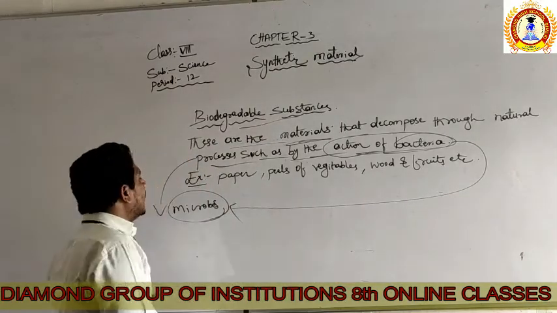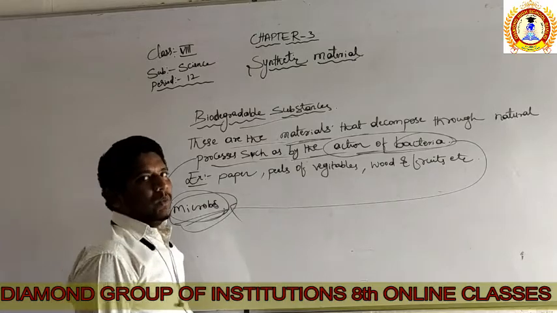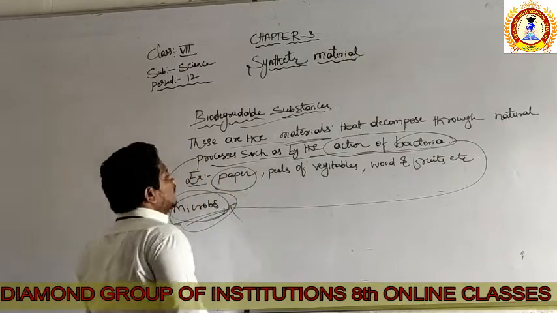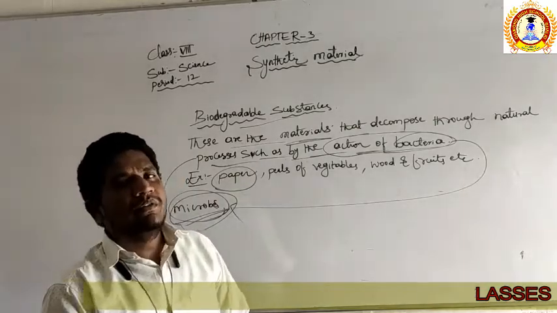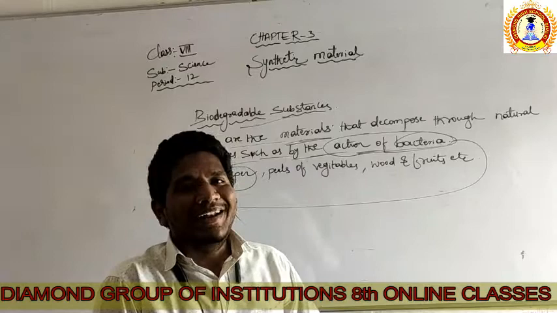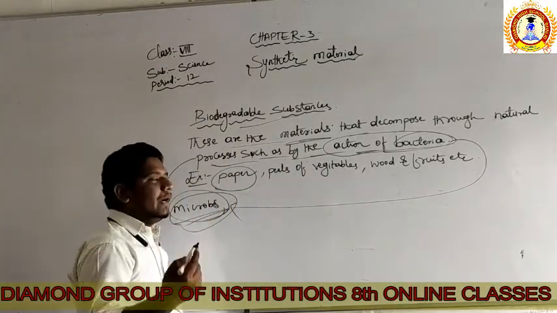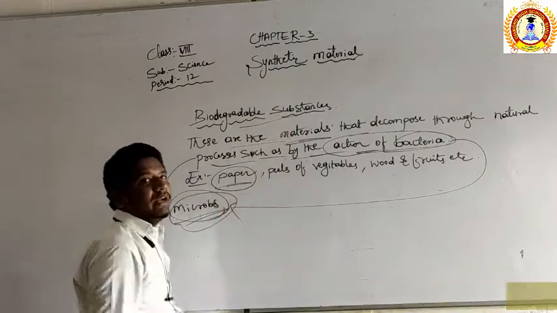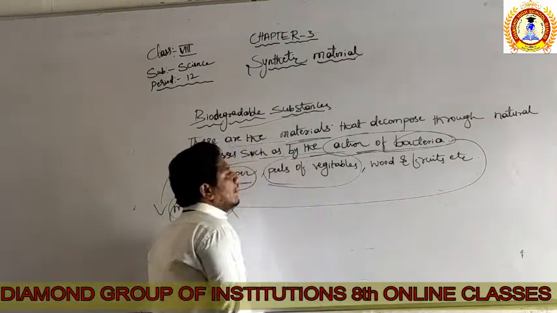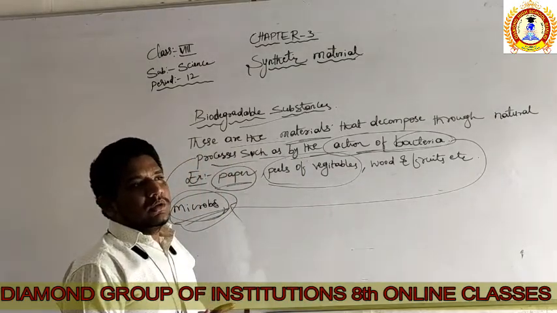So these bacteria are going to decompose the substances. Which substances can they decompose? That may be paper. Check that your home papers or home books which are kept for a long period of time get decomposed, right? Because paper is biodegradable, that's the reason paper is getting decomposed. The peels of the vegetables: peels means just the outside coating of the vegetables.